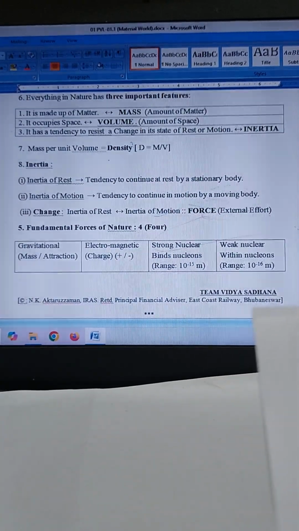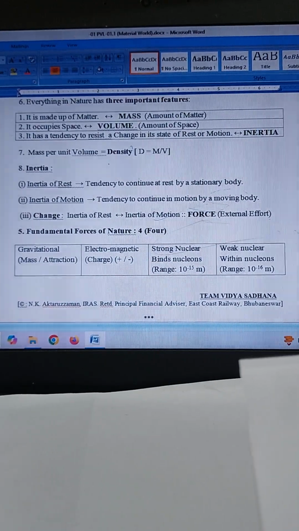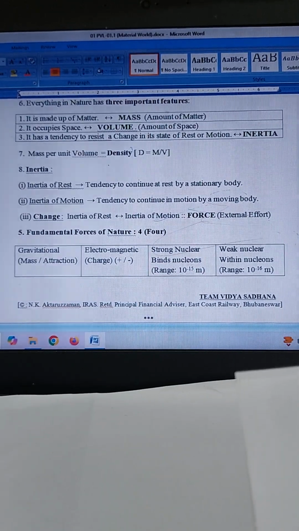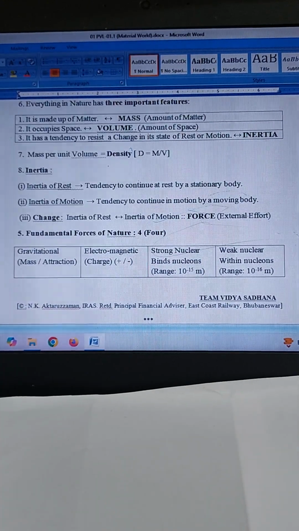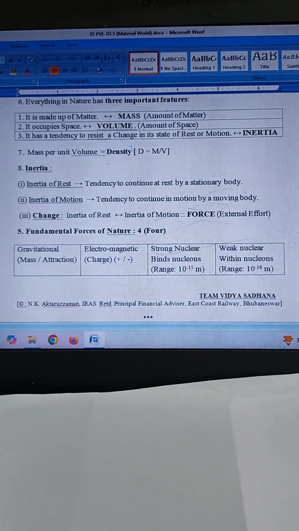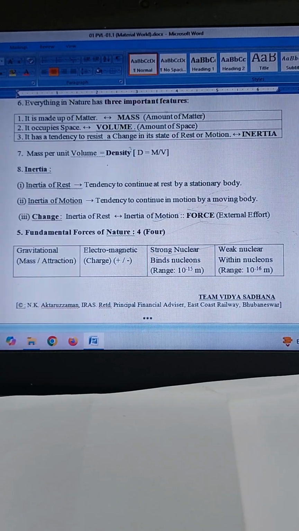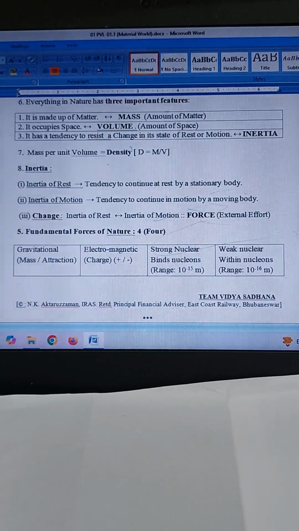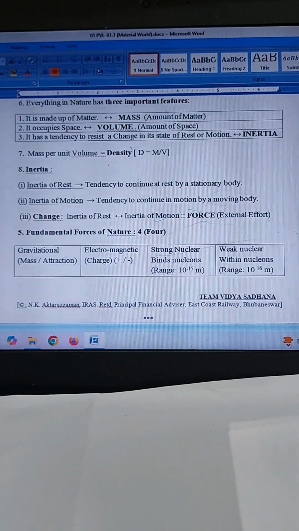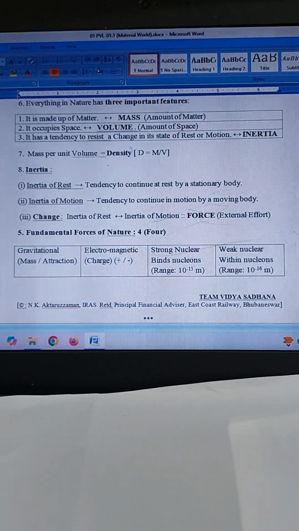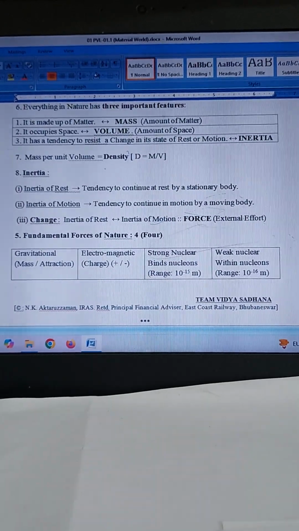The fourth force, that is the weak nuclear force. The weak nuclear force is the force that acts inside of individual nucleons, that is proton and neutron, and appears only in certain nuclear processes, that is the radioactive decay of atoms, and allows protons to turn into neutrons and vice versa. Its range is still shorter, that is of order of 10 to the power minus 16 meter.